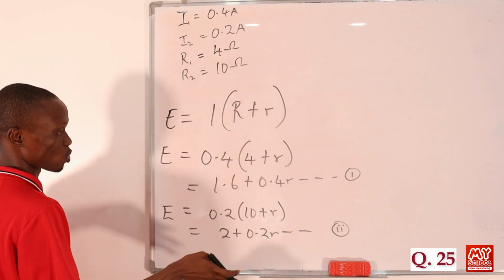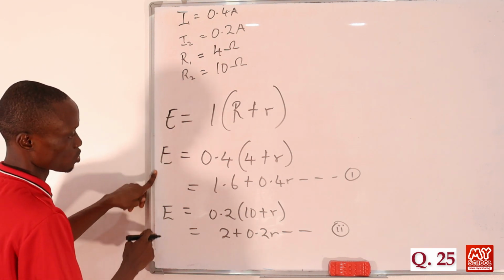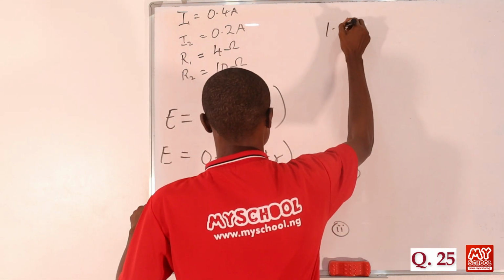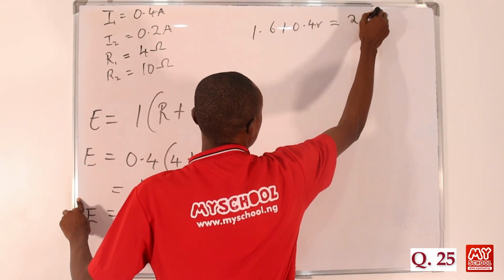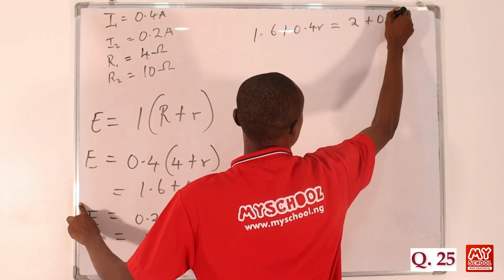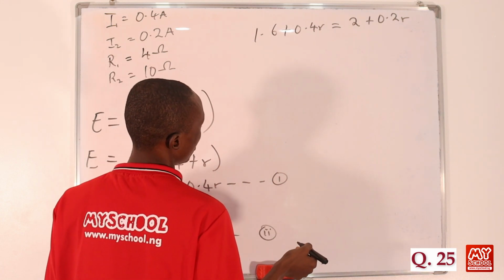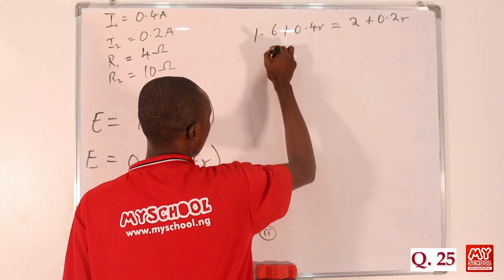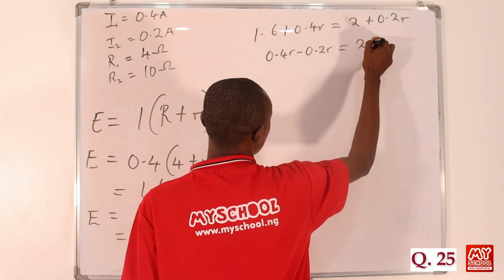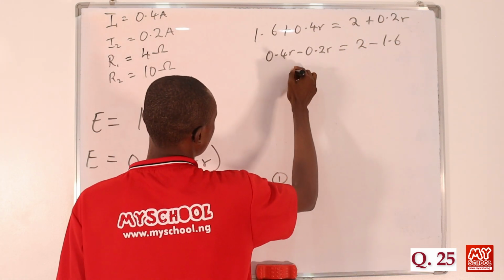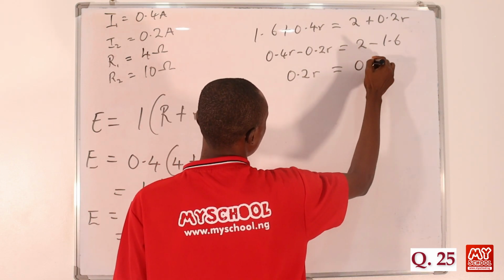So we can now equate equation 1 and equation 2 because of the nominal value of the voltage. Here we'll be having 1.6 plus 0.4 r equal to 2 plus 0.2 r, right? The next step is just to collect like terms. So I'm going to move this to this side, and I'll be having 0.4 r minus 0.2 r equal to 2 minus 1.6. If we subtract here, we'll be having 0.2 r, and here we'll be having 0.4.